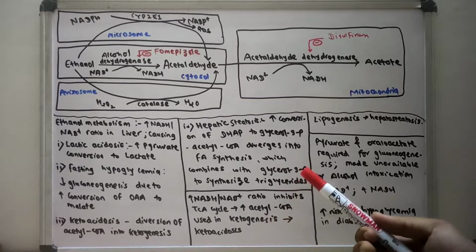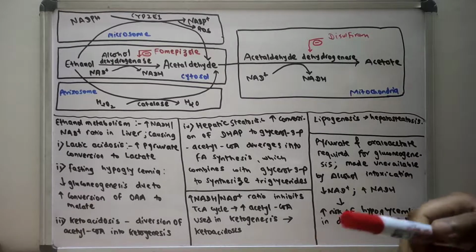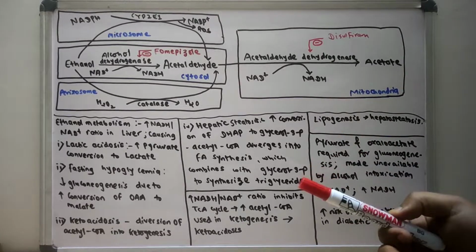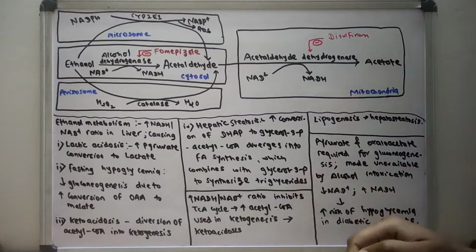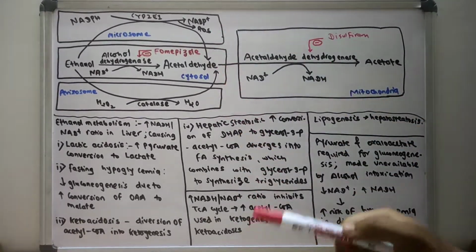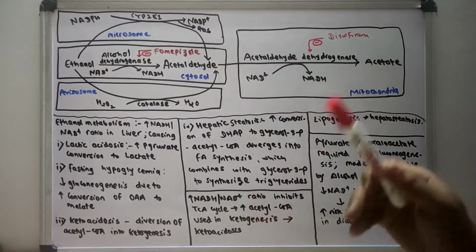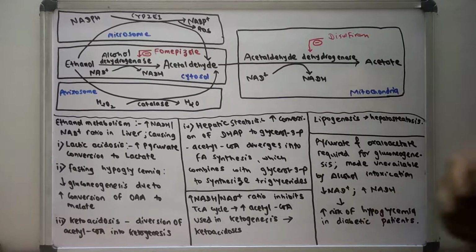Hello everyone. Today we are going to talk about ethanol metabolism. Ethanol metabolism occurs in the cytosol and mainly in the mitochondria. Also the peroxisomes and the microsomes participate in producing various metabolites in ethanol metabolism.